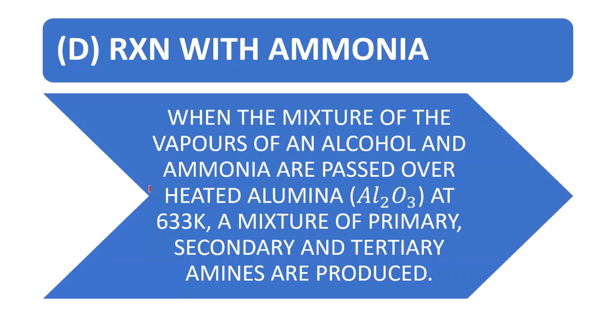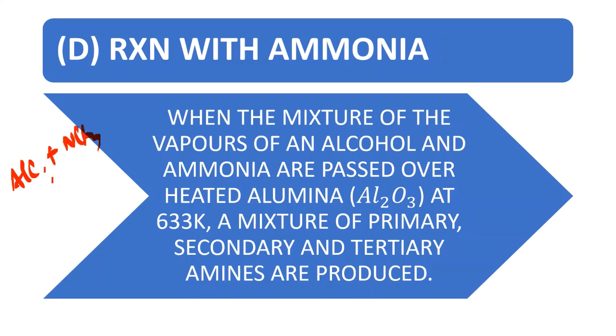Let's go further. Reaction with ammonia. When the mixture of vapors of an alcohol and ammonia are passed over heated alumina at 633 Kelvin, a mixture of primary, secondary and tertiary amines are produced. That means you have to take two things: alcohol plus ammonia, NH3.